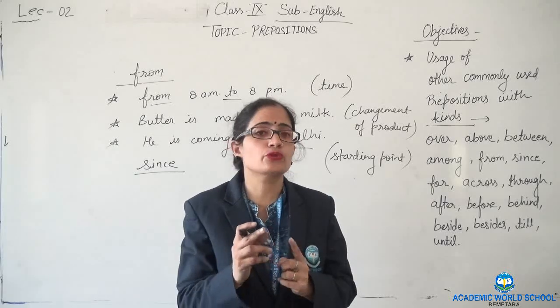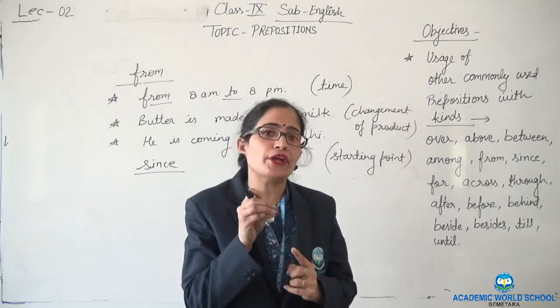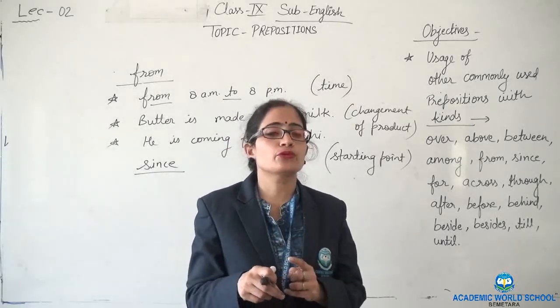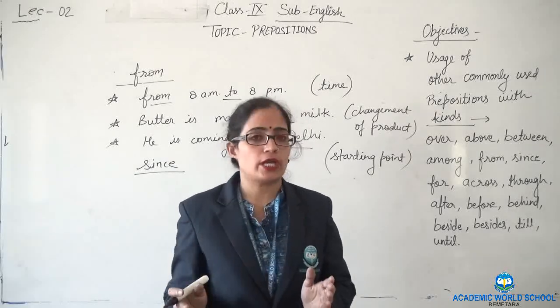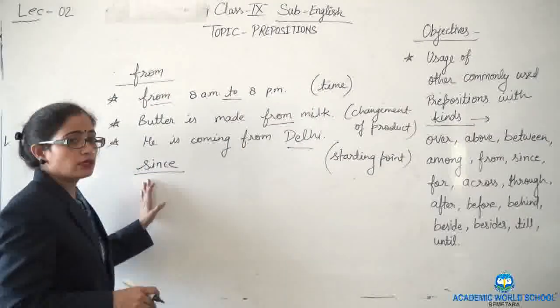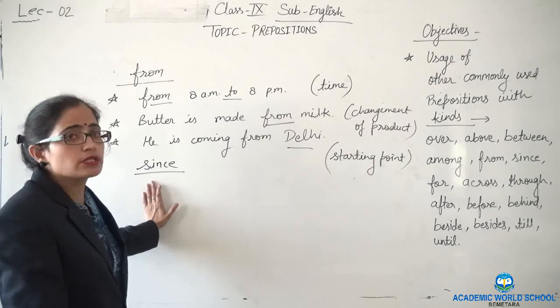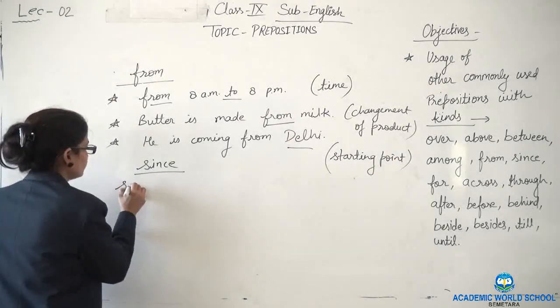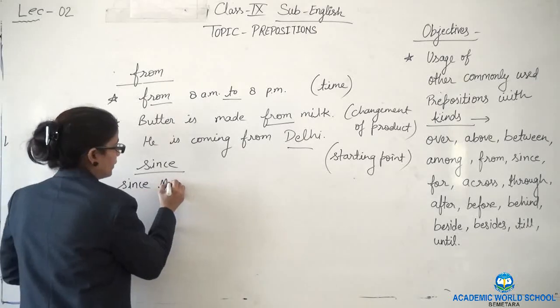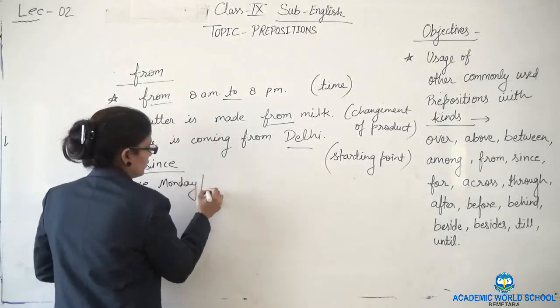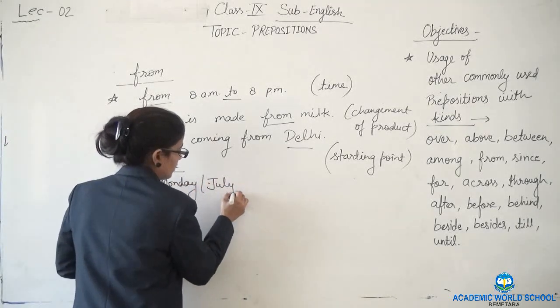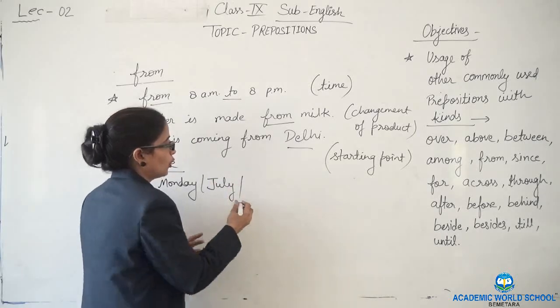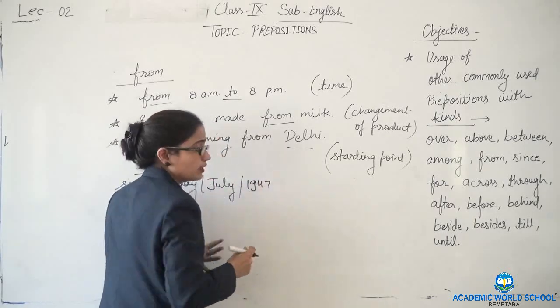Since is used to show a particular point of time and for is used to show a period of time. Since is used in all kinds of perfect continuous tenses, like since Monday, July, any name of month or any year may be there.